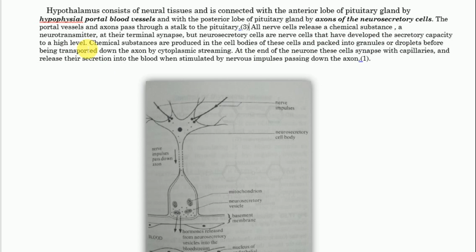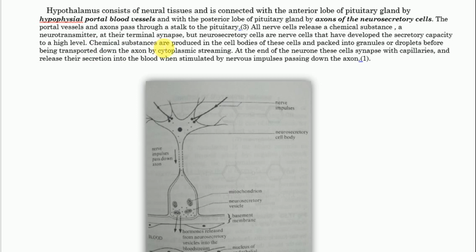Hizi tunasema hapo kwenye hypothalamus, hizi neurocirculatory cells zenyewe zina uwezo wa kusecrete kuliko normal synapse. Kwa hiyo hizi neurocirculatory cells, they have a higher level of secretion.